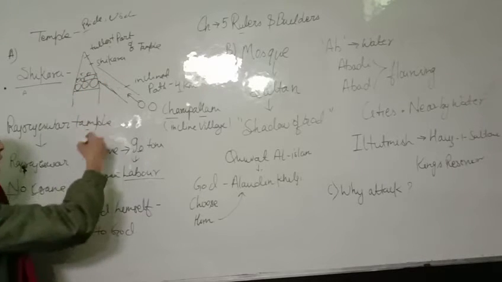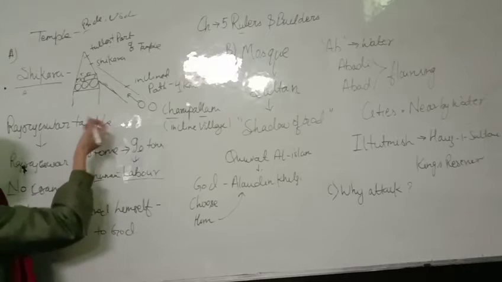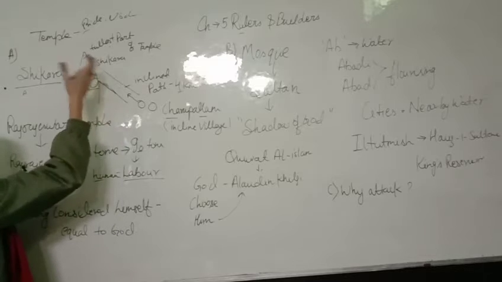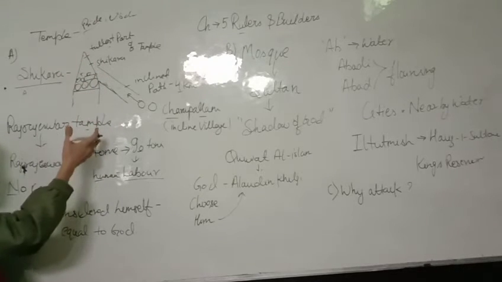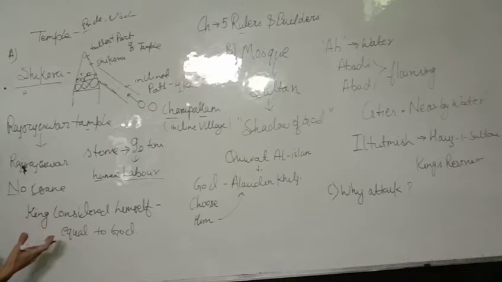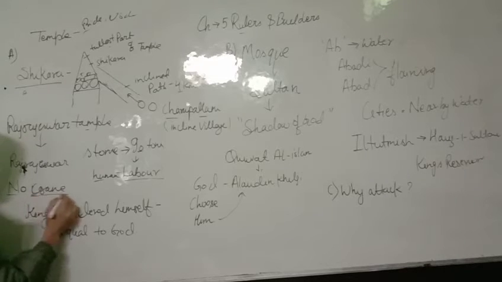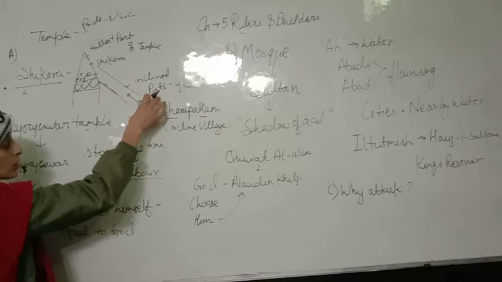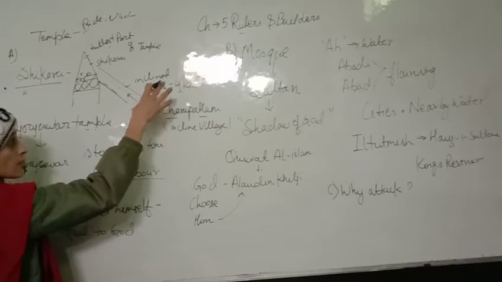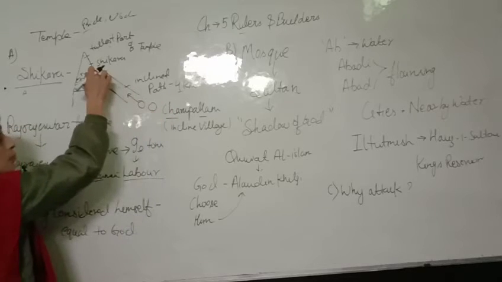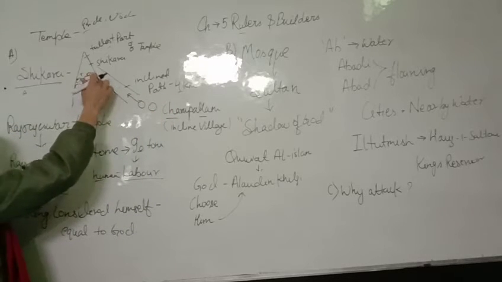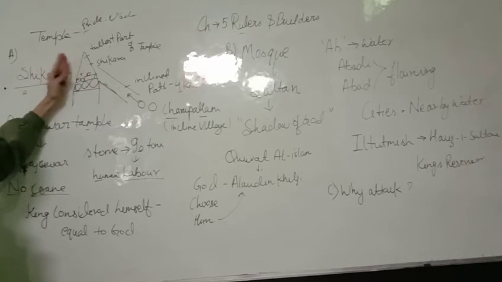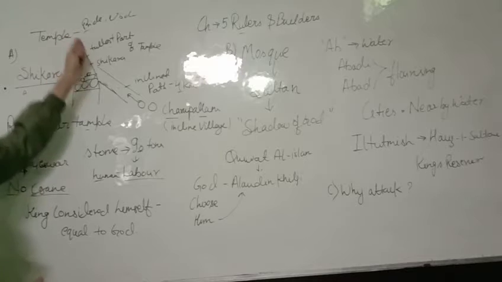It is natural for this question to arise in our minds. How was it possible without the help of a crane? How did they transfer the heavy stones, which have very large weight, to the top for building the Shikara?